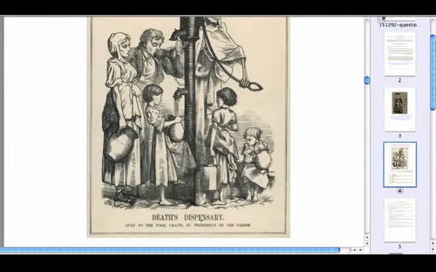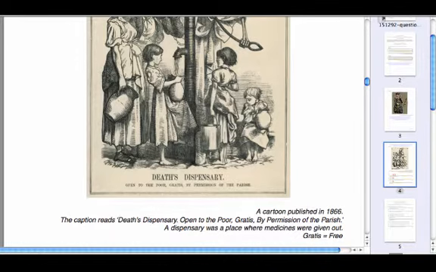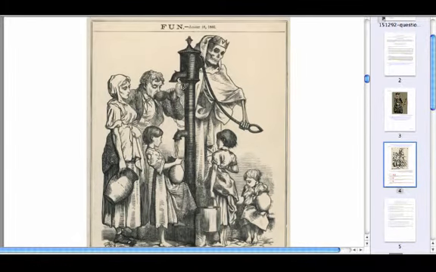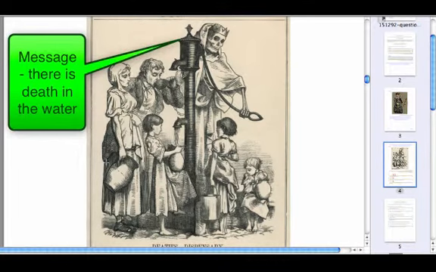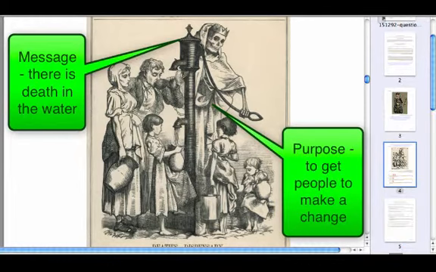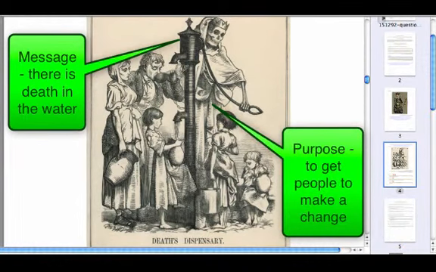And it says underneath, open to the poor, gratis, by permission of the parish. This is being given by order of and by permission of the parish, so the local government thinks they're doing something right. They think they're doing it right, but actually what's happening is there is still death in this water. So that's the message behind the source, is that there is death in the water. The purpose of the source is to try and get people to change the situation that they find themselves in. So this isn't just telling people that there is a risk to drinking the water, it's also trying to get them to change the situation, to act against it.